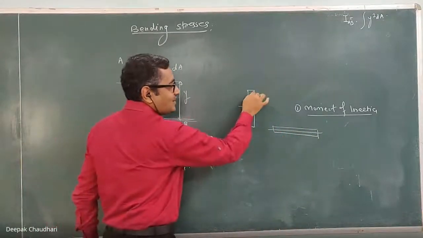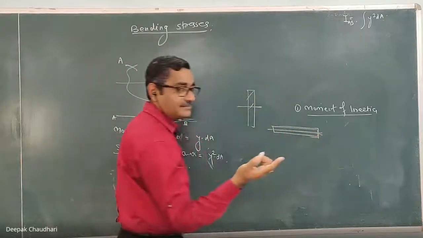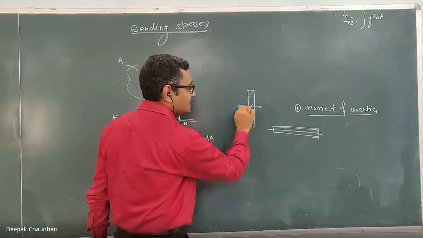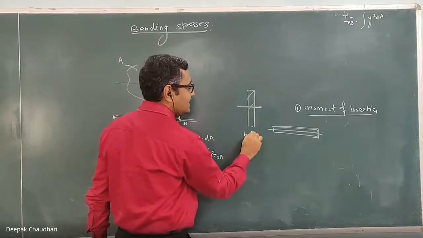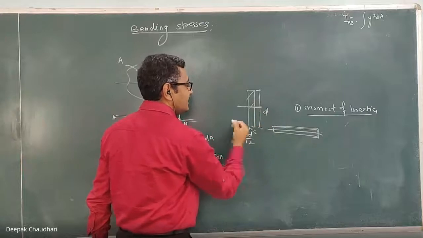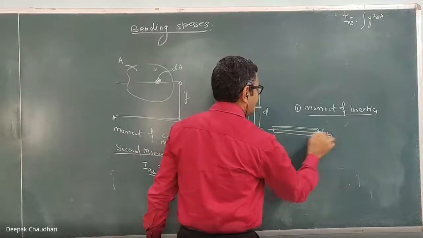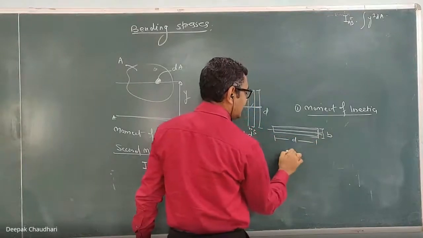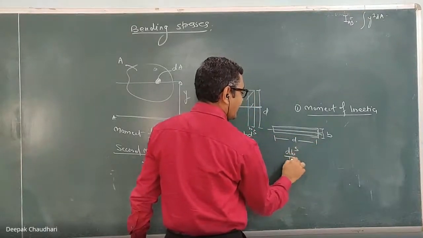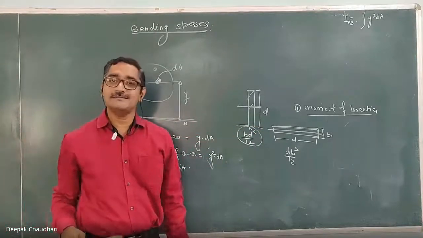The moment of inertia of this area about this axis and of this area about this axis is different. The moment of inertia of this area about this centroidal axis is B d cube by 12, where this is D and this is B. If I consider this as B and this as D, then it is d B cube by 12. And this term will be greater because D is more and it is a cube of that.